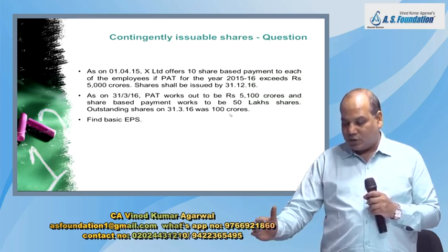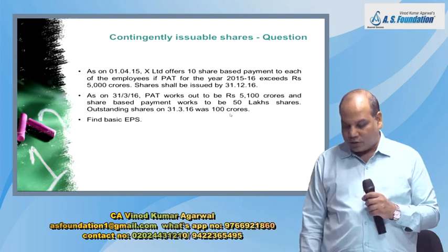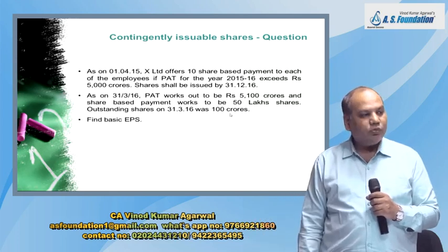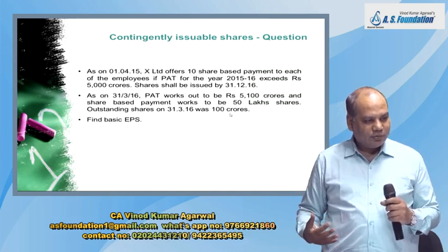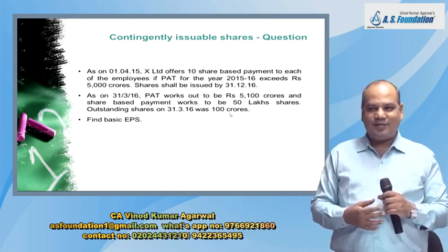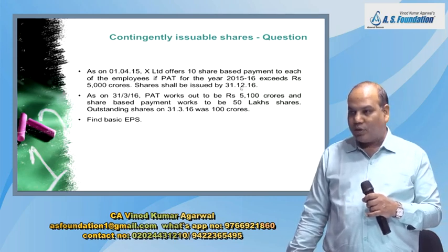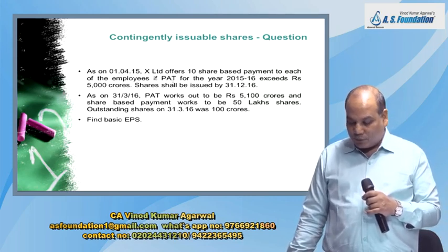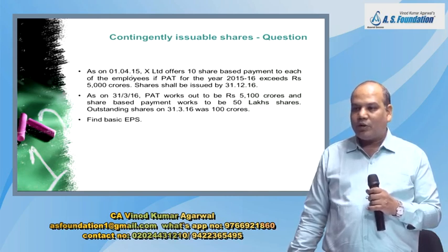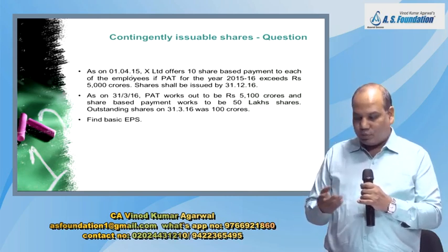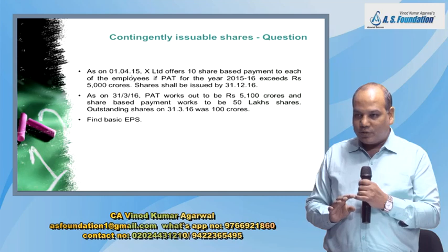Is the condition satisfied on 31st March 16? Say yes, louder. Yes. If the condition is satisfied, that means it will be included in the basic EPS from the beginning of the period or the date of entering into agreement. Both are 1/4/2015 only.